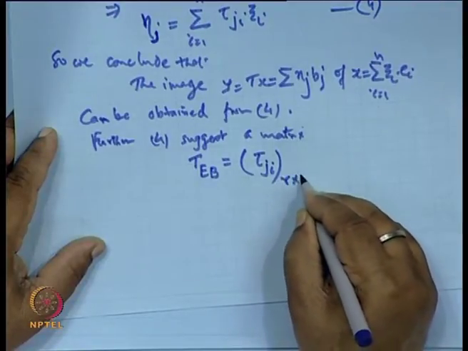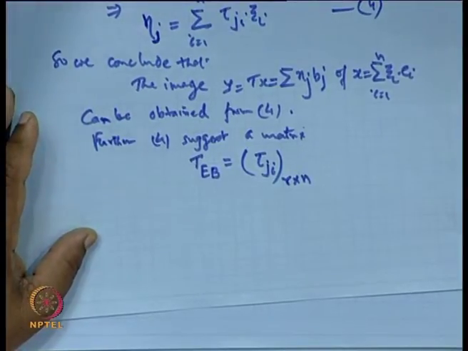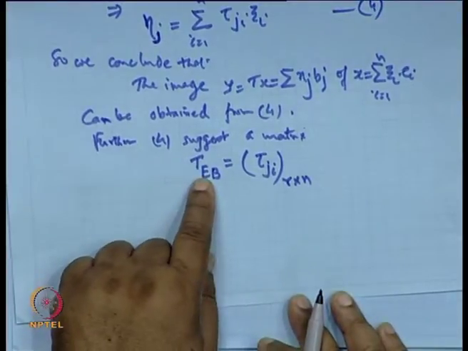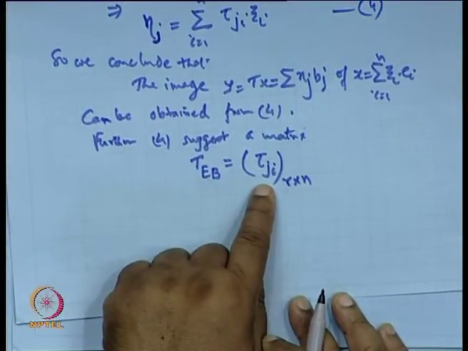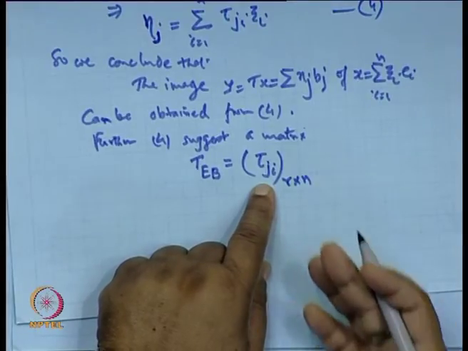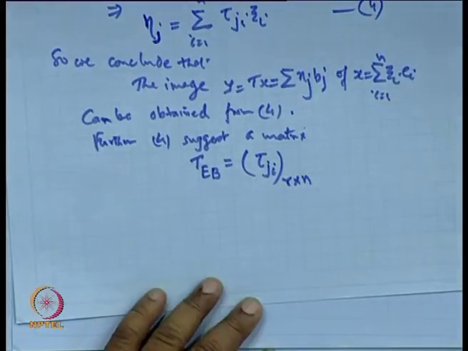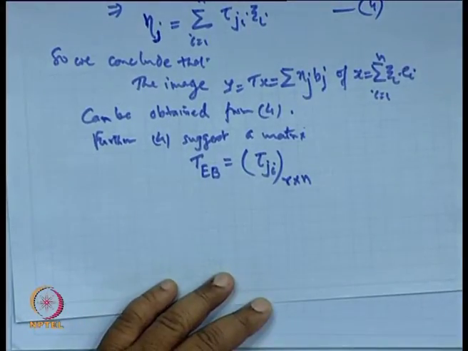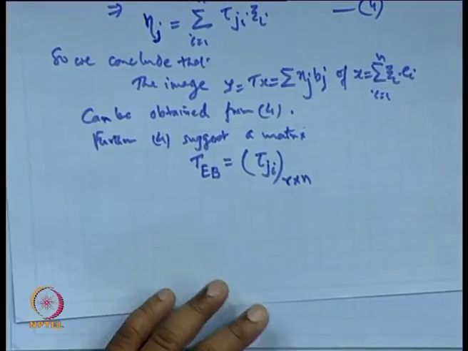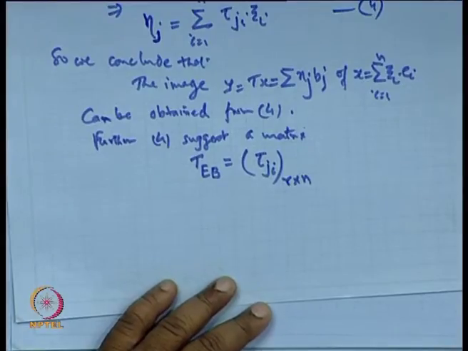So r cross n. It means a linear operator can be represented by means of a finite matrix of order r cross n. So this proves that. Clear? So we can have this representation, unique with respect to the basis of this.